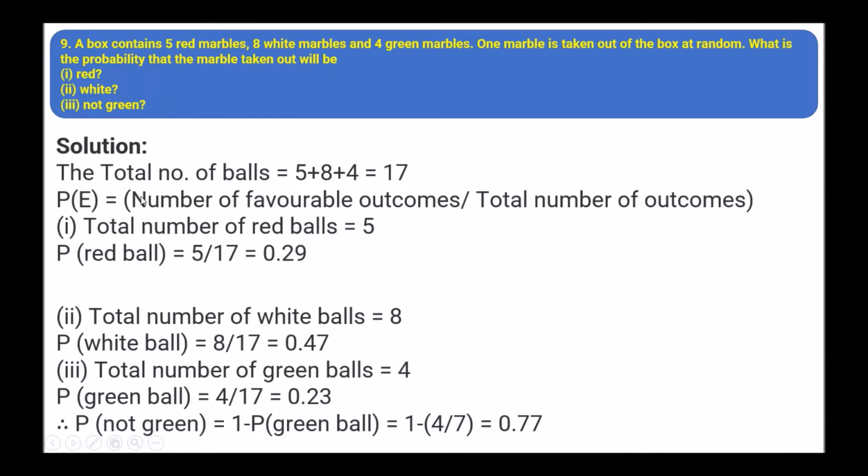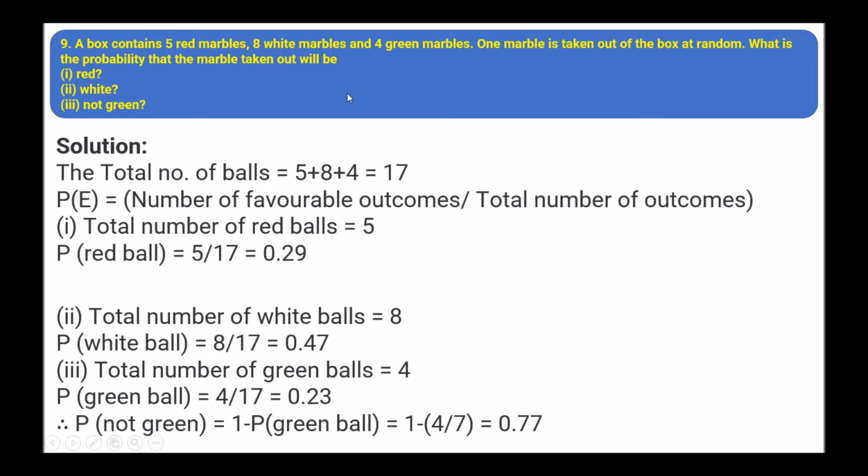The formula for probability is number of favorable outcomes upon total number of outcomes. For the first, that is the total number of red balls. So red balls are 5. So 5 upon 17, we can divide that, so it will become 0.29. Total number of white balls. So white balls are 8. So 8 upon 17, so 0.47.